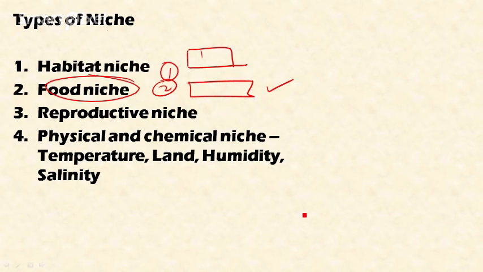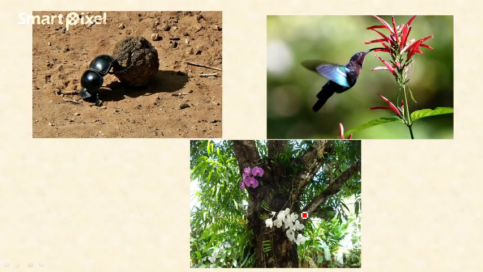For example, for habitat niche, I will give an example. These dung beetles will be present wherever there is dung. They feed on the dung, so their habitat will be where the dung is present. So this is the habitat niche.